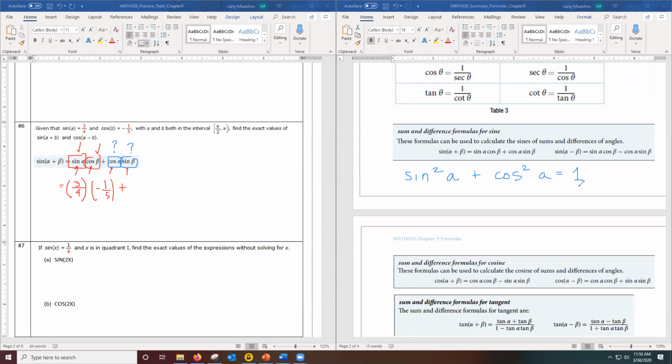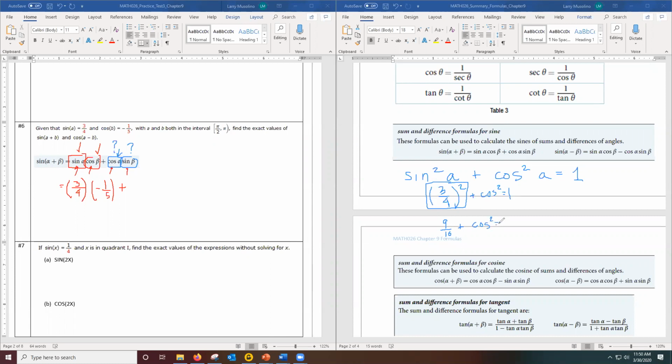All right, so let's go ahead and figure out cosine A to begin with, because I need this cosine A. So I'm going to use the fact that sine squared A plus cosine squared A equals 1. But I know that sine A is 3/4. So I'm going to plug in 3/4 squared plus cosine squared equals 1. Now I need to solve this equation for cosine. So let me do the squaring to begin with. 3/4 squared is 9/16. So now I have 9/16 plus cosine squared equals 1.